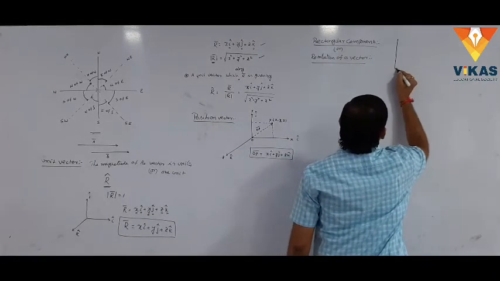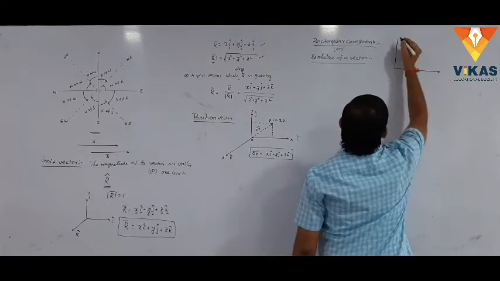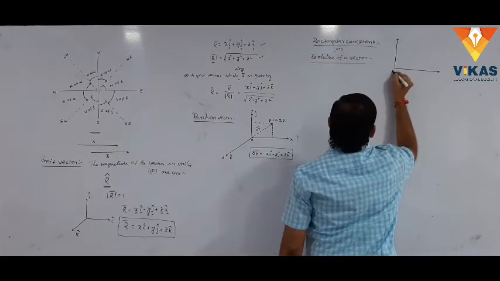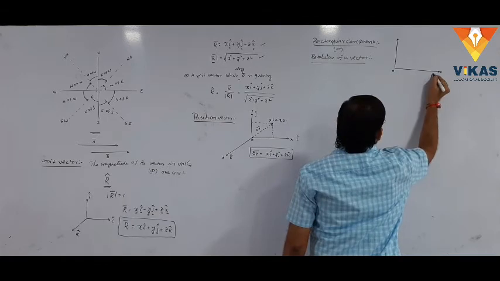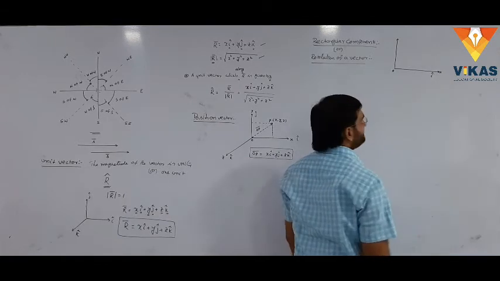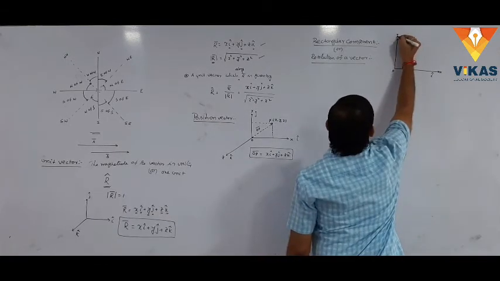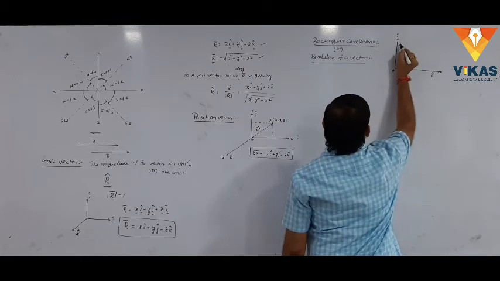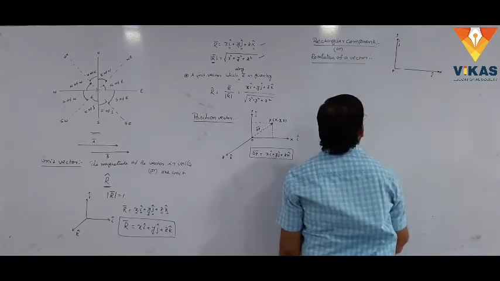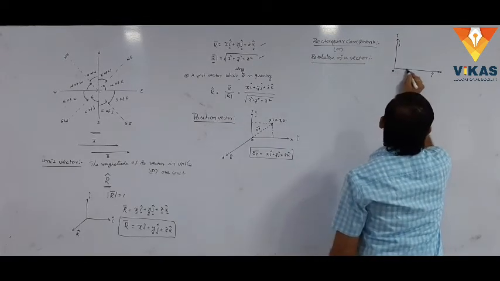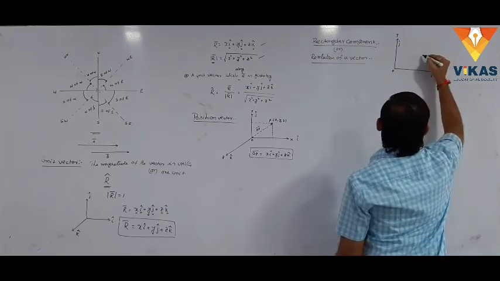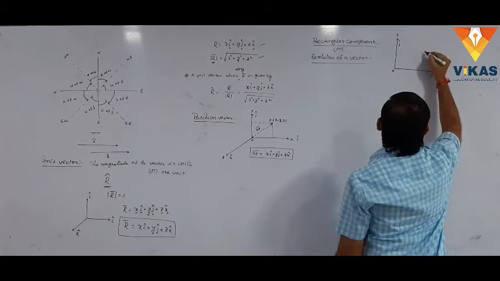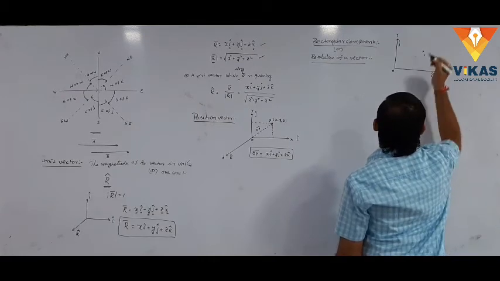Let us consider a coordinate system. This is the origin O, this is the x-axis, and the vector which lies along the x-axis is i cap. This is the positive y-axis, and the vector which lies along the y-axis is j cap. Let us consider a point A here.